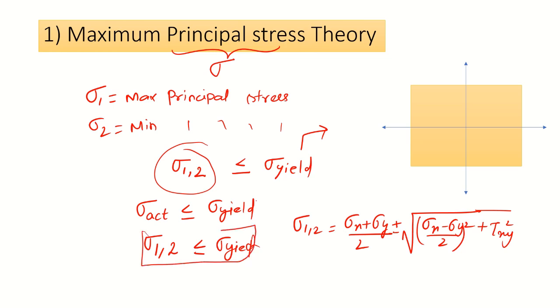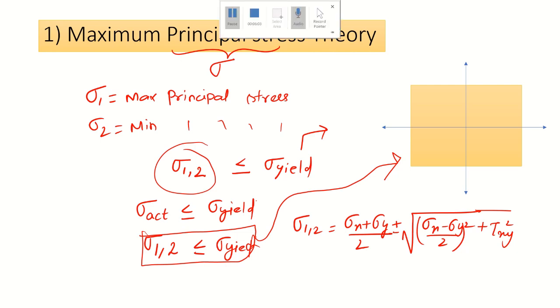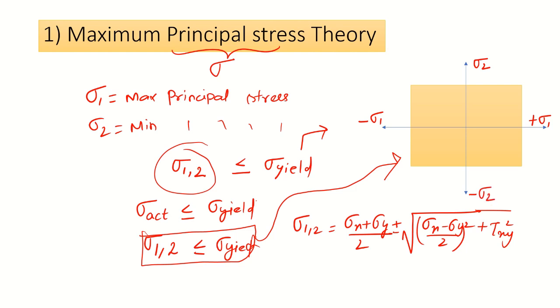By using this equation, we can make this graph. This x-axis represents plus sigma 1, this represents minus sigma 1, this represents sigma 2, this represents minus sigma 2.